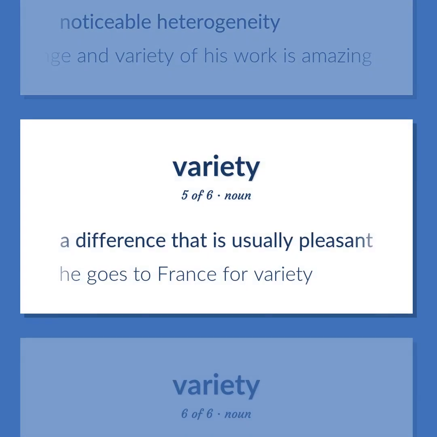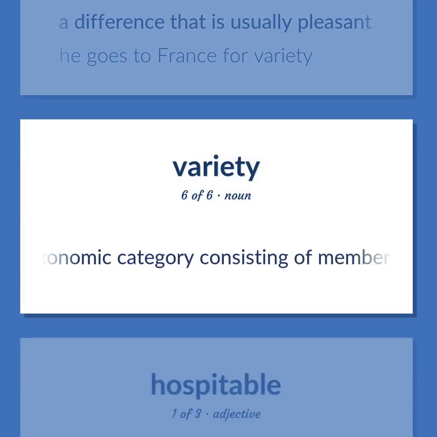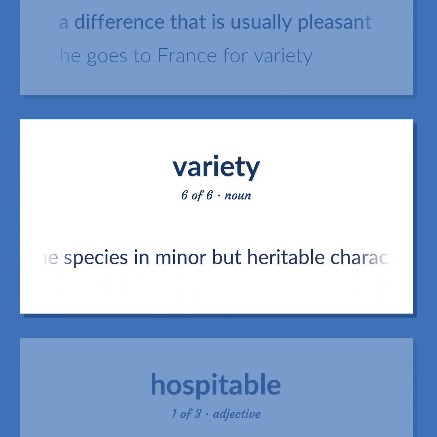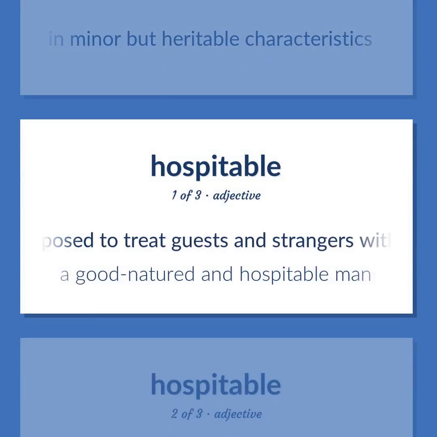A difference that is usually pleasant. He goes to France for variety. Biology. A taxonomic category consisting of members of a species that differ from others of the same species in minor but heritable characteristics. Disposed to treat guests and strangers with cordiality and generosity. A good-natured and hospitable man.